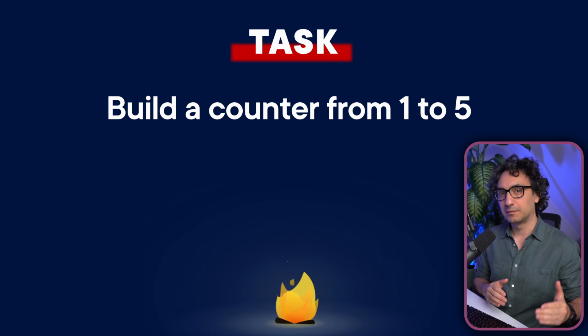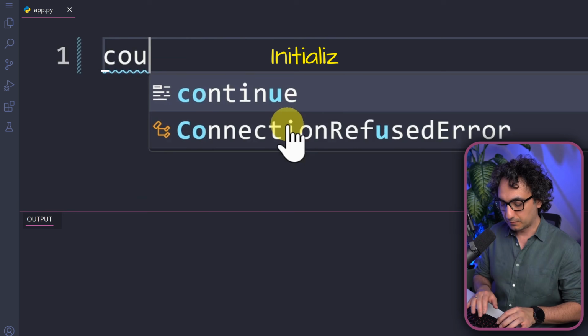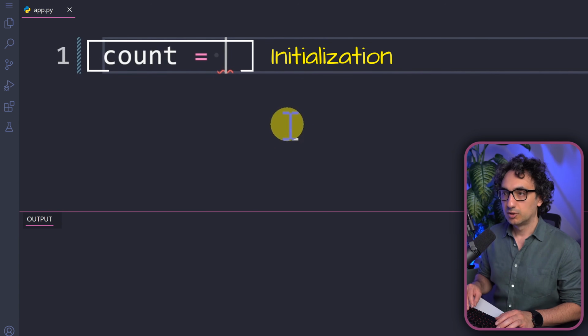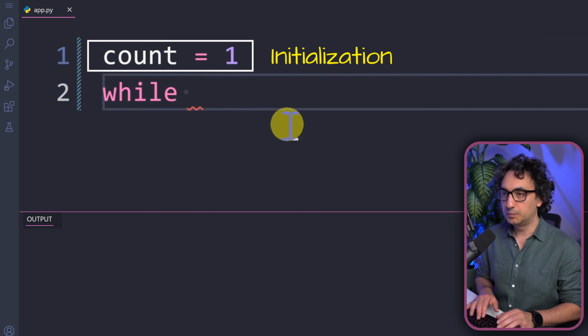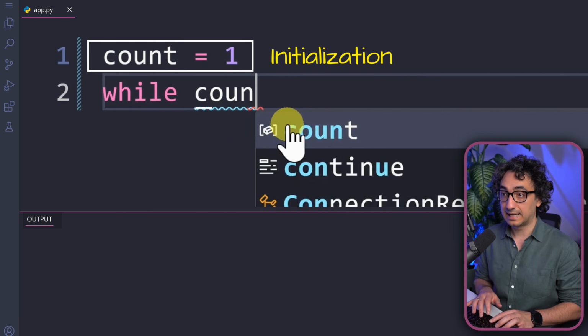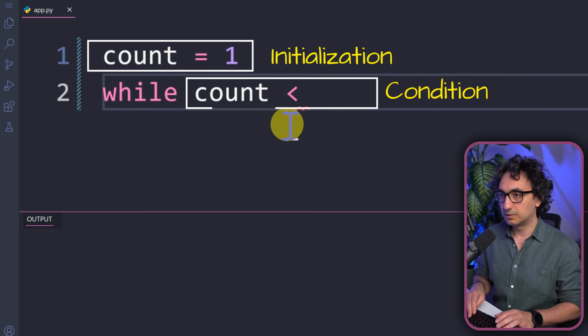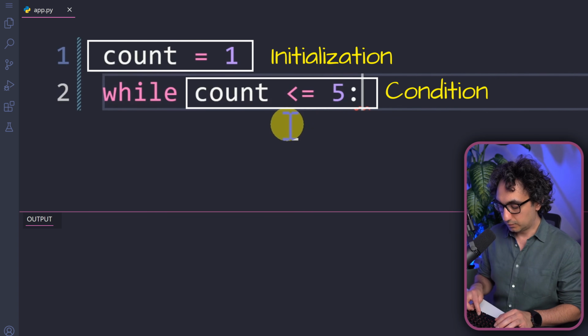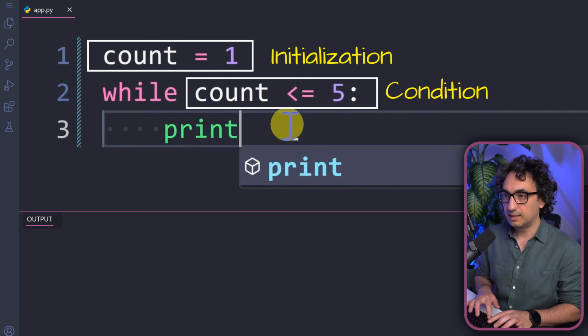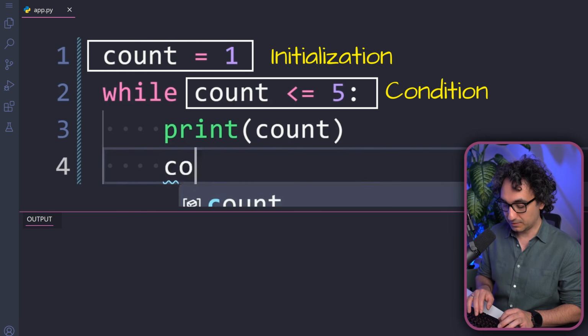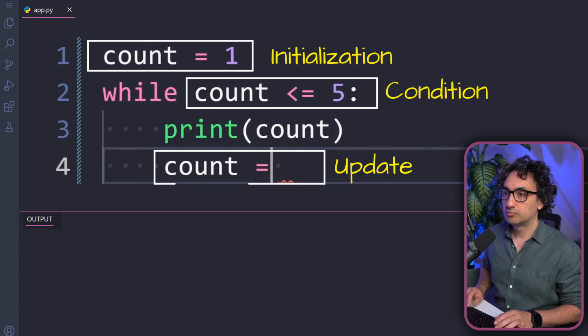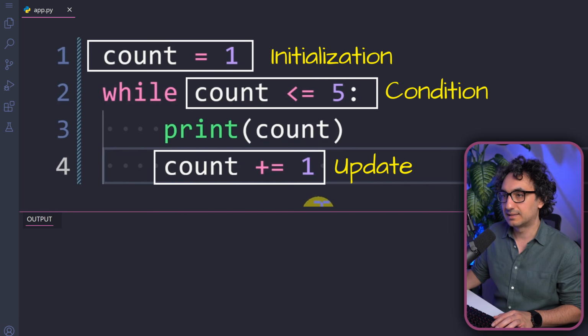So now let's go back. Let's build a counter that's going to count from 1 to 5. Let's start first with the variable, the initialization. So we're going to assign for it the 1. And after that, we're going to go and build our while loop. And now we're going to build our condition. As long as the counter is smaller or equal to 5, we have to iterate and loop. So we're going to say, okay, print the count. And now the last step we don't have to forget about, making the update mechanism. So we're just gonna go and add a 1 for it. And actually that's it. Let's go and execute it.